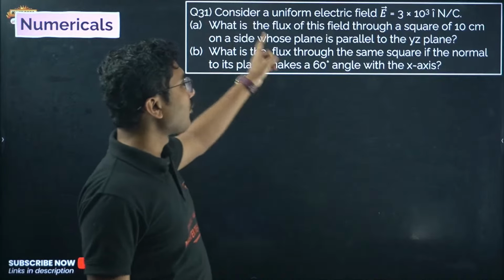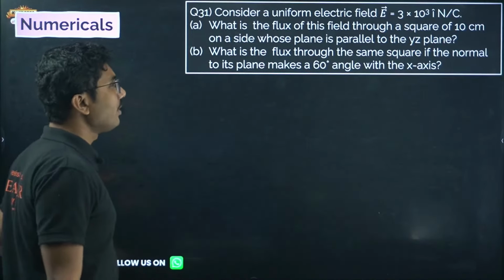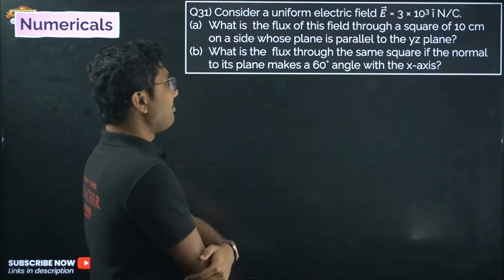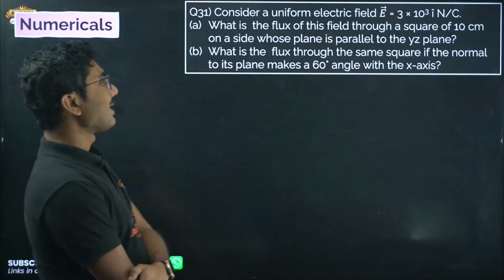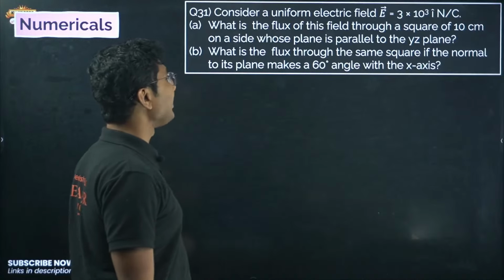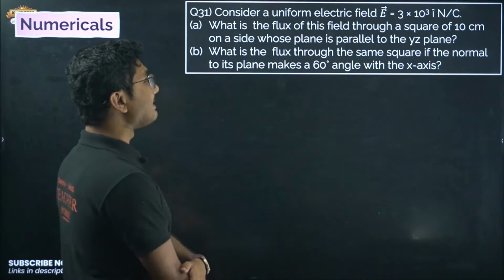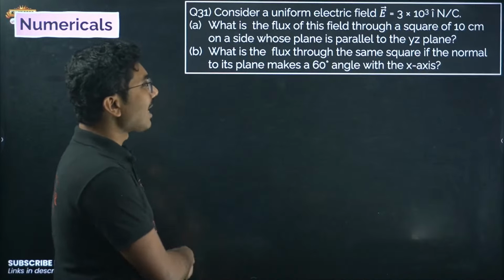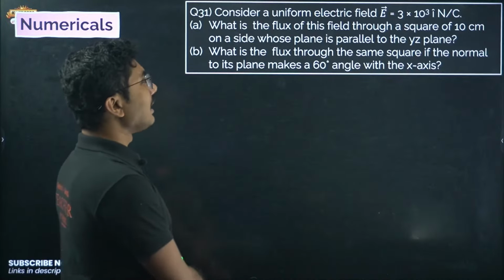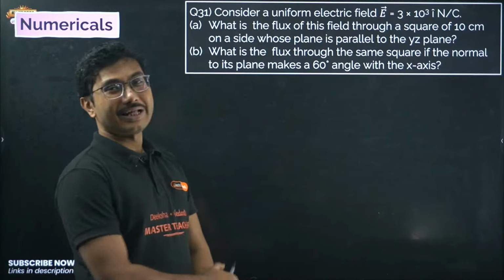Consider a uniform electric field E equals 3 into 10 to the power of 3 i cap newton per coulomb. What is the flux of this field through a square of 10 centimeter on a side whose plane is parallel to the YZ plane? What is the flux through the same square if the normal to the plane makes an angle of 60 degrees with the x-axis?